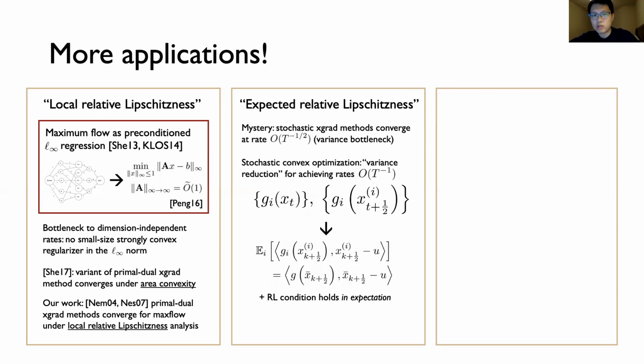This formalizes and generalizes ideas from earlier work of Aaron and me on coordinate methods for max flow. And basically the point is, if a notion of unbiasedness holds with respect to an average intermediate point, x bar, and an expected version of relative Lipschitzness holds, we recover similar stochastic rates as the deterministic counterparts, but with possibly much cheaper iterations.